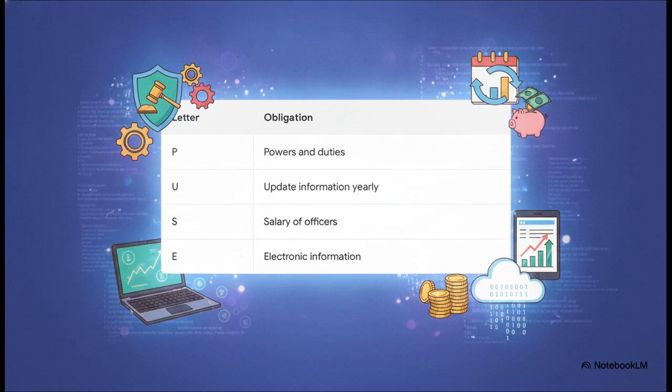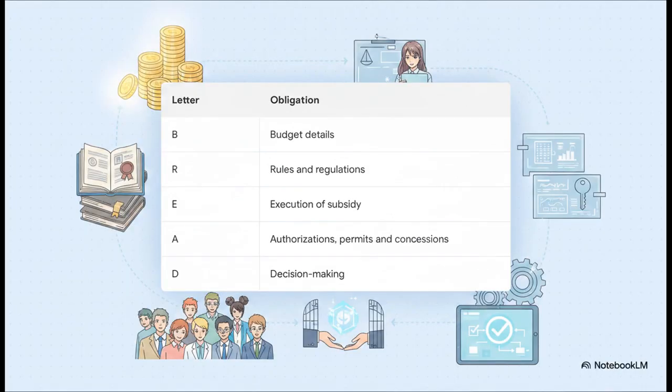The S stands for salary of officers and employees. And the E stands for electronic information, meaning data that has to be available in an electronic format. Pews: powers, update, salary, electronic. Boom. That's 4 more obligations securely filed away in your brain. So, the crucial point here is how this technique spells out incredibly complex administrative duties using just simple, everyday letters.